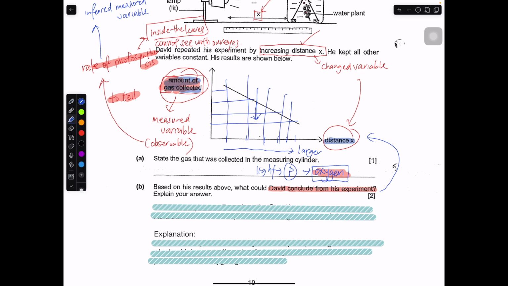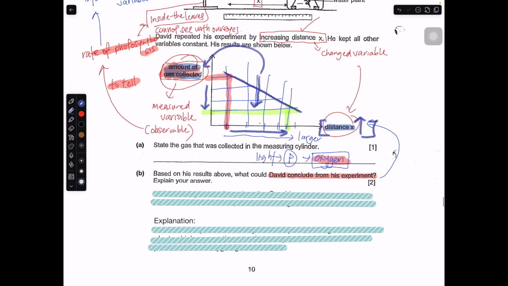Okay, so let me trace this out. If the lamp is at this distance, this will be the amount of gas collected. If the light is at this distance, this is the amount of gas collected. Can you see this part over here? It went down. When you increase the distance, it is also represented by the line. The line is going down. This line that is going down refers to the volume of gas collected when you increase distance x. So it has to be really in this way.